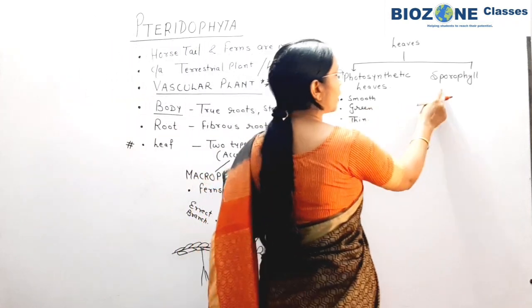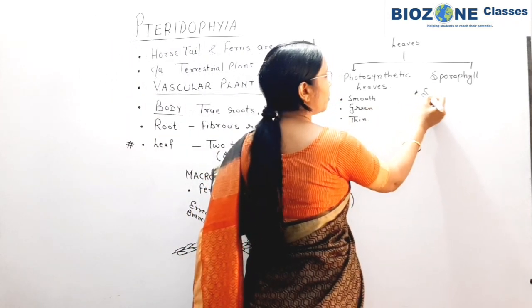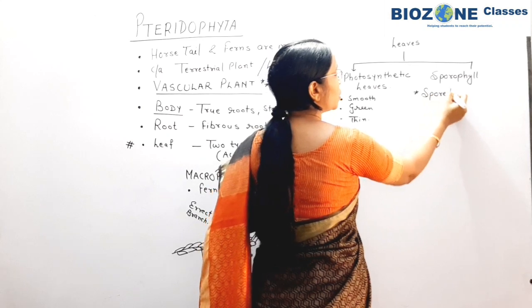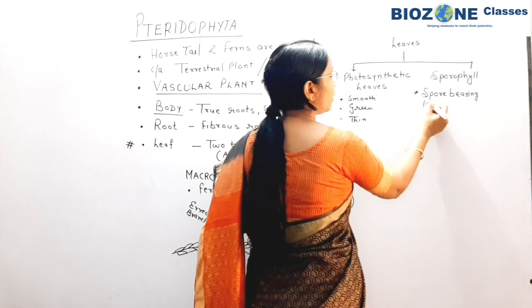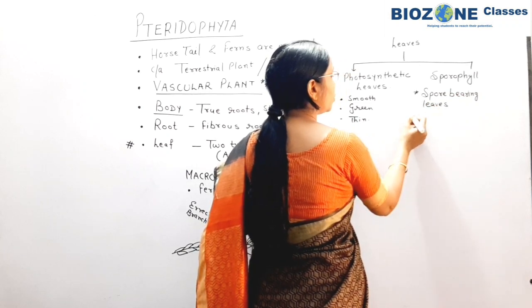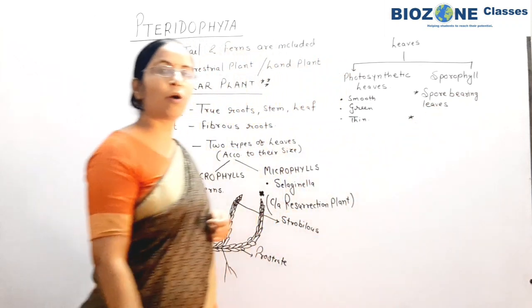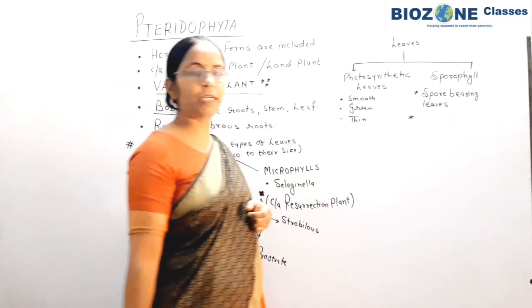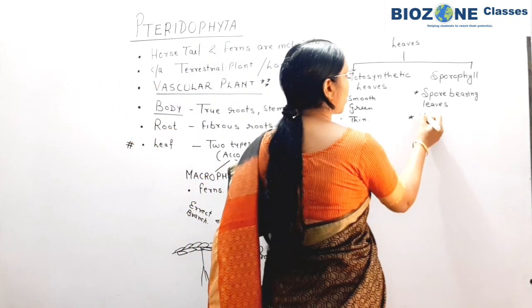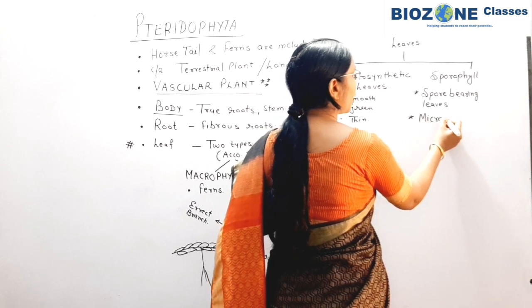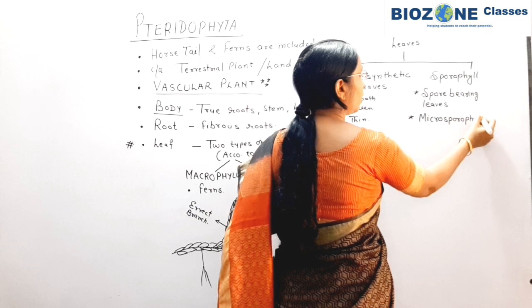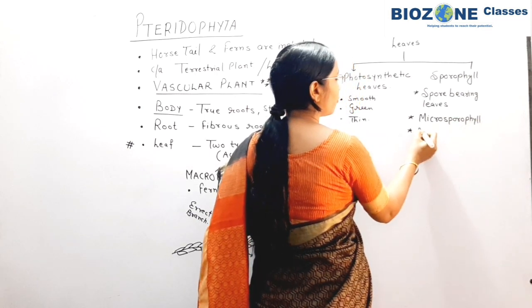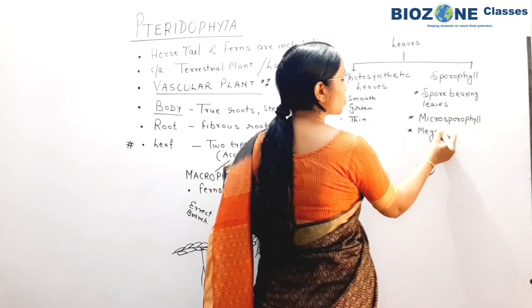So in Pteridophyta, sporophyll means, simply you remember, sporophylls are spore bearing leaves, and these spore bearing leaves, you remember, are responsible for the production of two different types of spores. So according to spore type, sporophylls are either microsporophyll or megasporophyll.